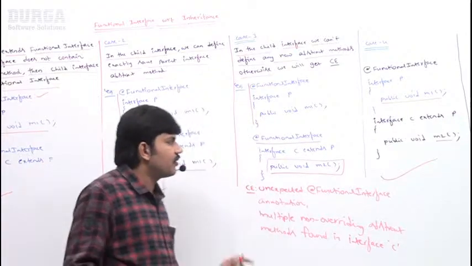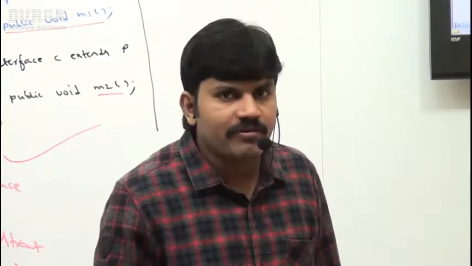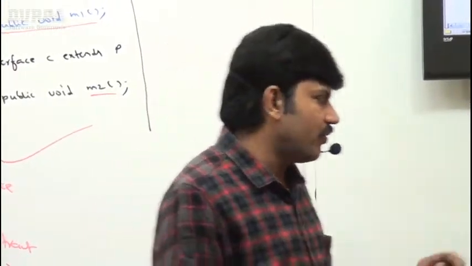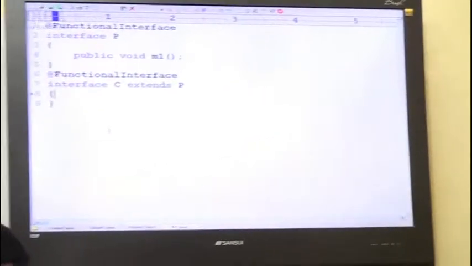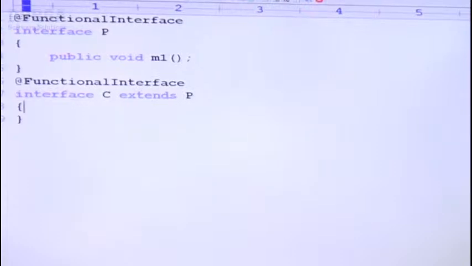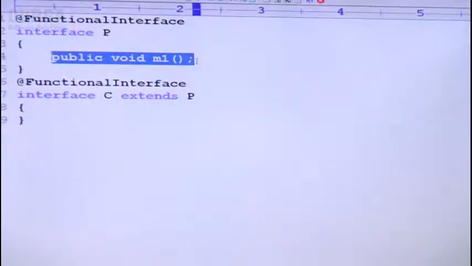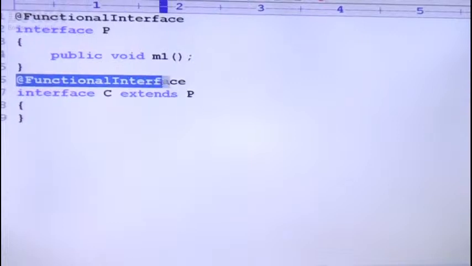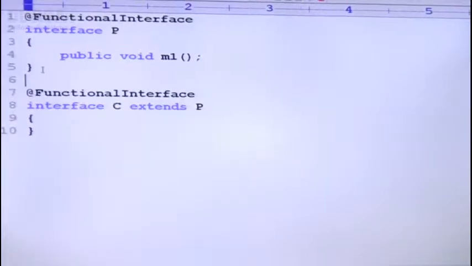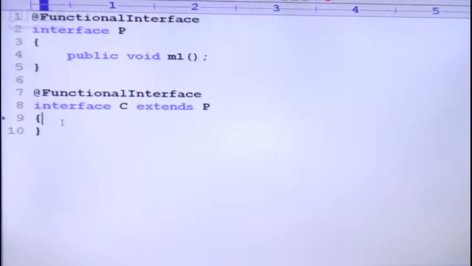Now, I will execute all these cases anyway. Whatever cases I covered with respect to inheritance, I will execute, just have a look once, sir. Here just observe our first case, sir. I declare parent interface as a functional interface and the parent interface contains only one method m1. Even I declare child interface also as a functional interface, but child interface doesn't contain any abstract method. Now let me compile this one.